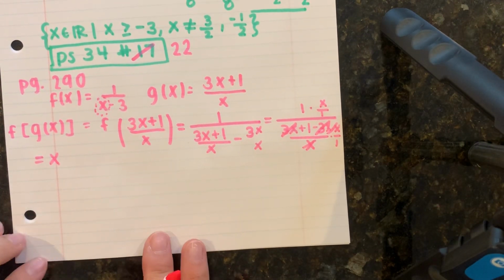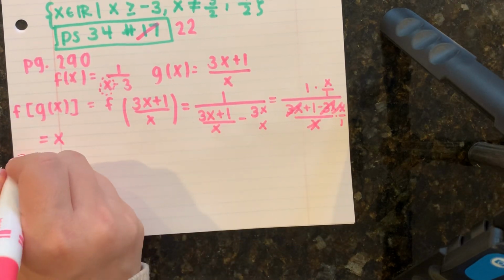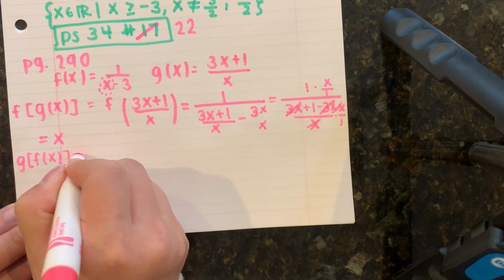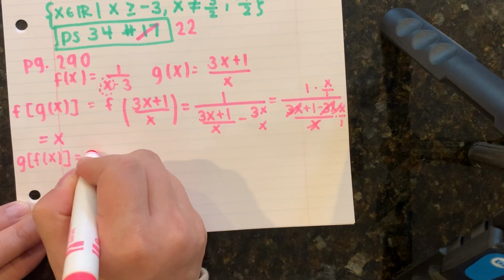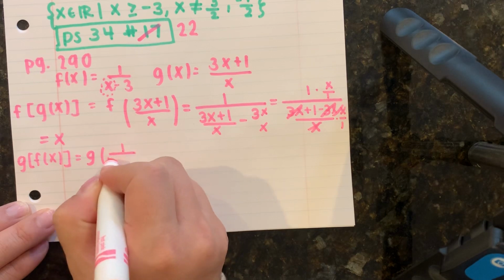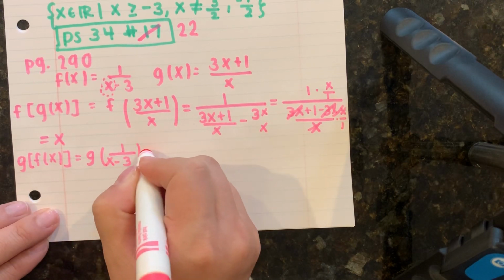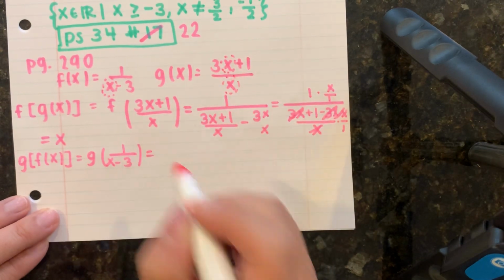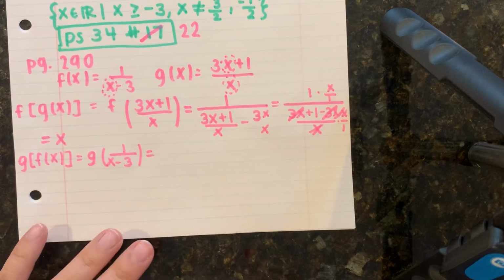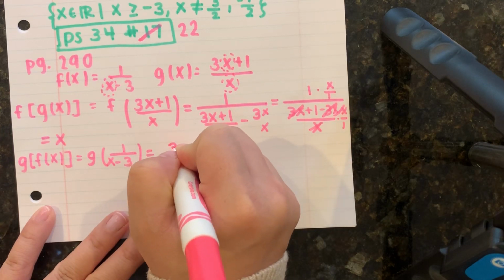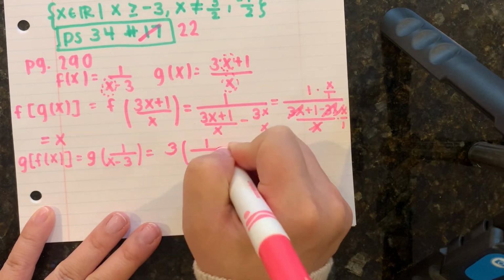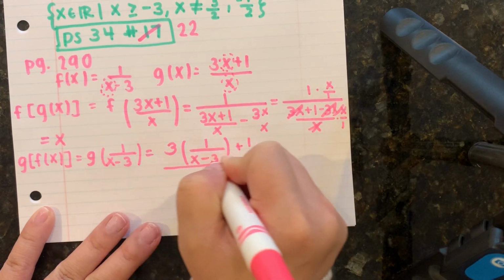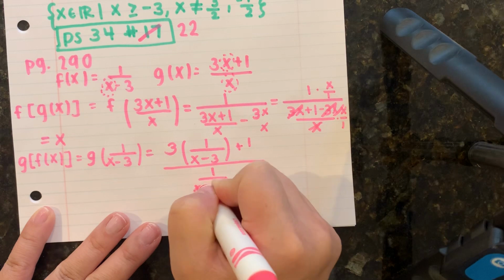Because that first one is equal to x, now you have to go and do g composite f of x. And we know what my f function is equal to. It's equal to 1 over x minus 3. Which means wherever I see an x in my g function, I'm replacing it with this 1 over x minus 3. So this would become 3 times 1 over x minus 3 plus 1 over 1 over x minus 3.